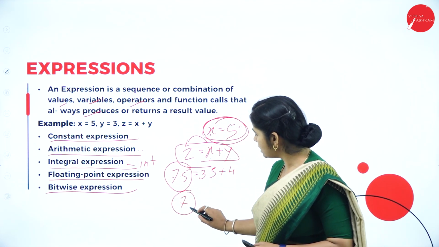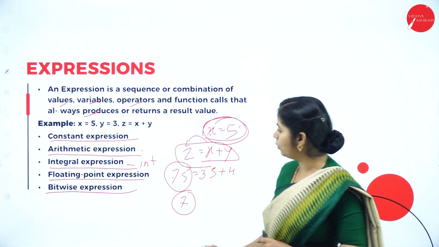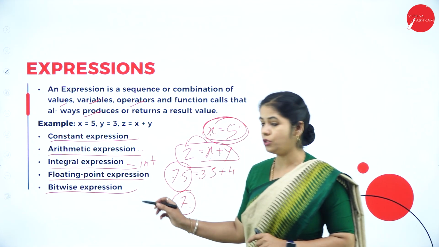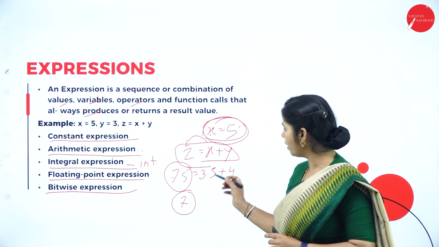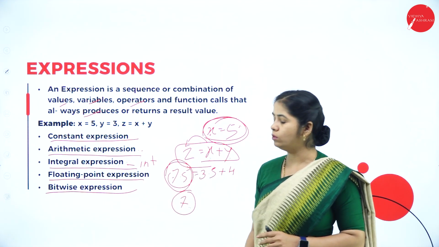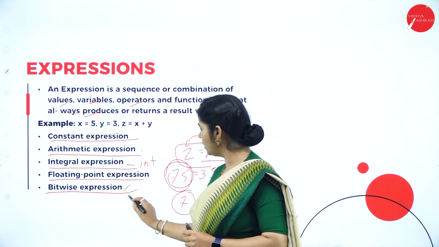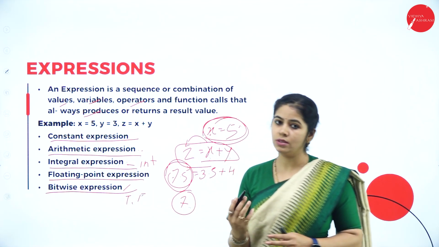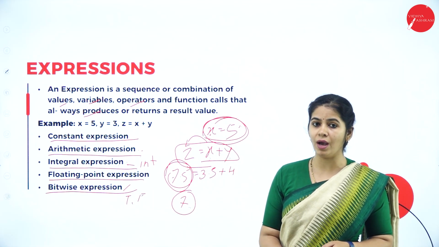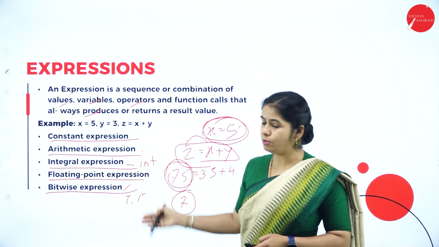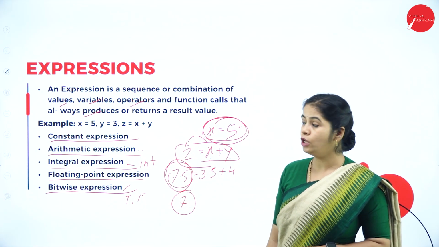It will always return the integer value. Then comes the floating point expression. A floating point expression will return a floating point value. Bitwise expression will return either true or false, 0 or 1. These are the different types of expression we can use.